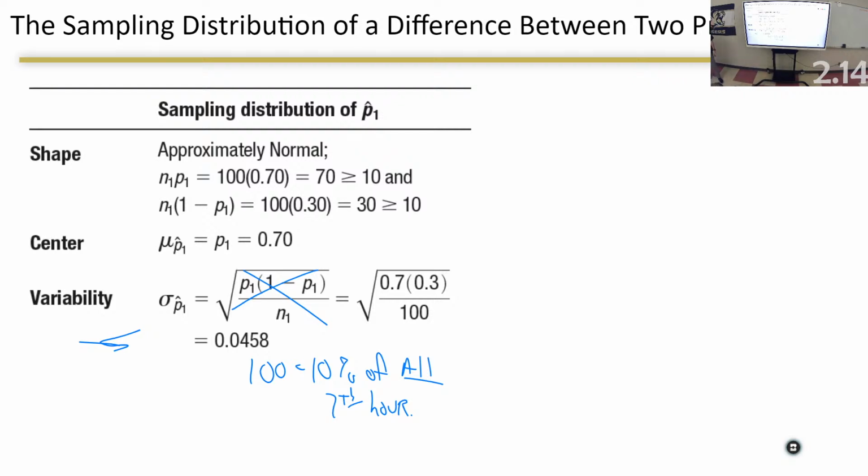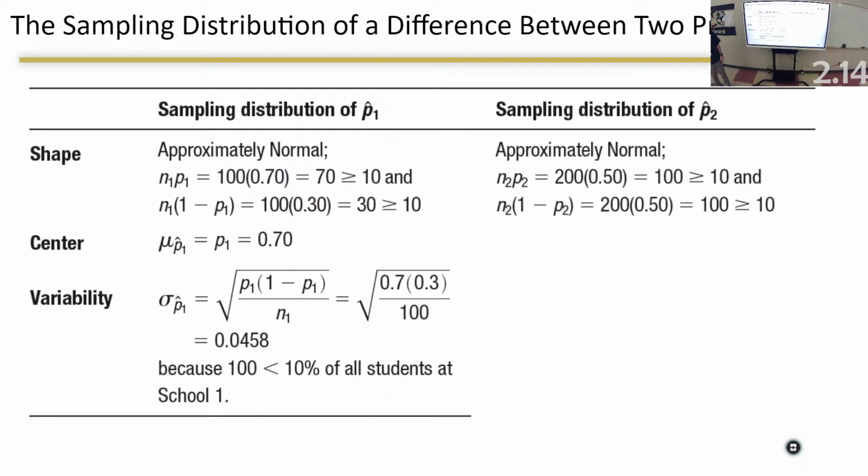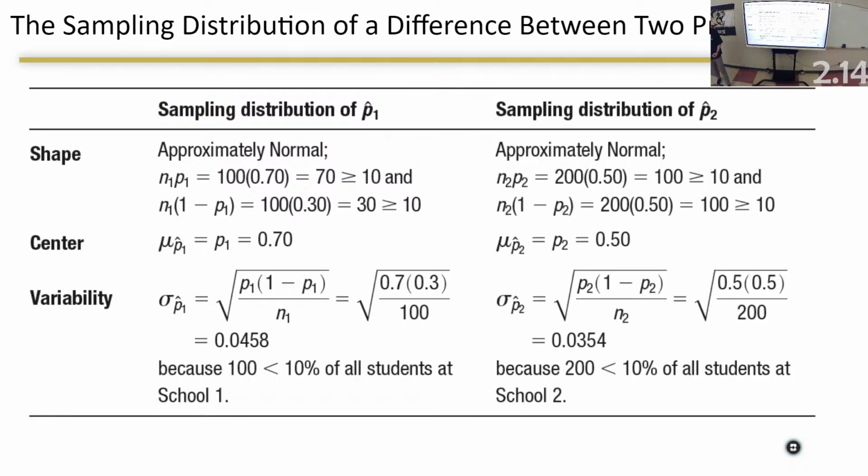Y'all okay? Good? So this part we already know. It's going to stay up there, I think. And then we talk about the sampling distribution of P hat sub 2. So write what you need to. I don't want to go so fast to where I'm losing some of you, because this should not be that difficult. Students typically do pretty good on it. Where they miss their points is the little bitty things. They know how to do everything, they just forget a couple of things. I don't want you to forget them.